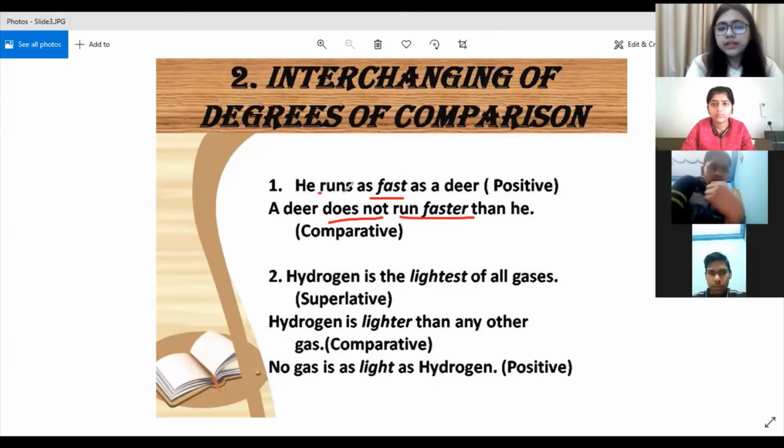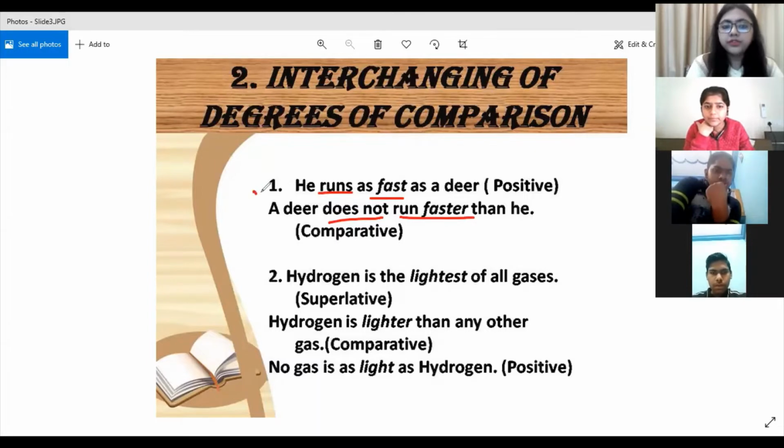Because here the sentence is in simple present, so everything you have to take into consideration. Here you cannot write "a deer cannot run faster than he or him." That will be incorrect. Okay. How do you have to write not? You have to write along with not, along with a do verb.